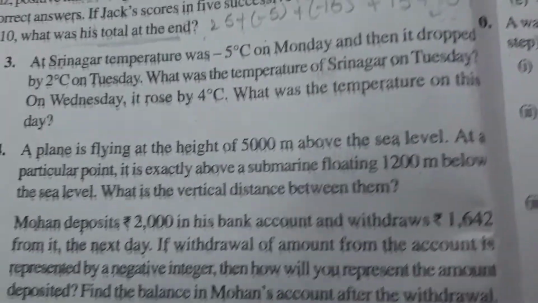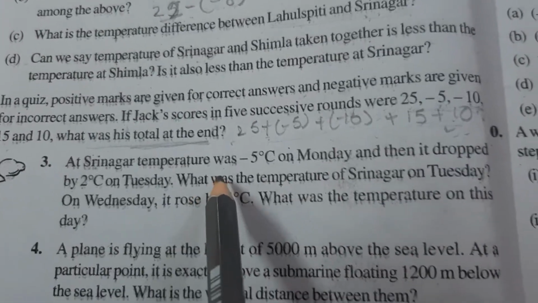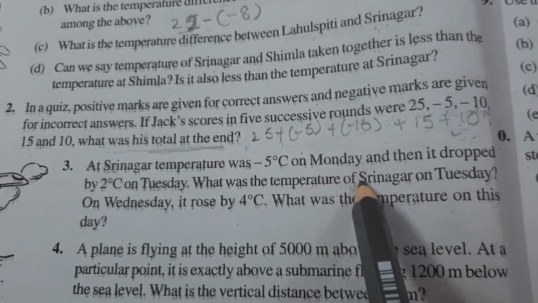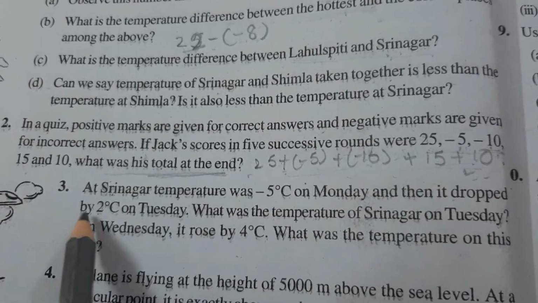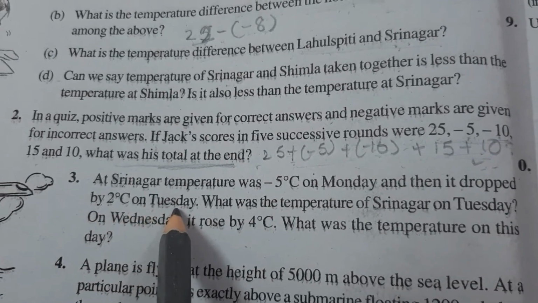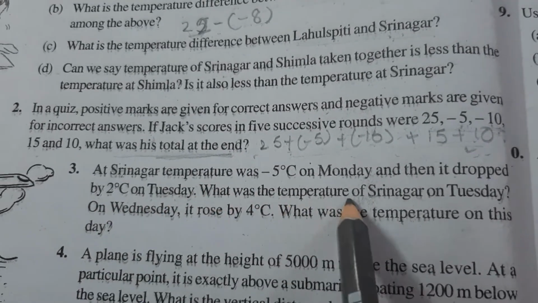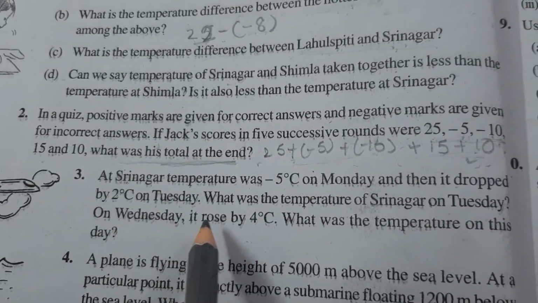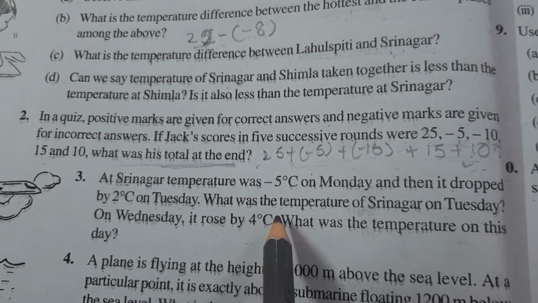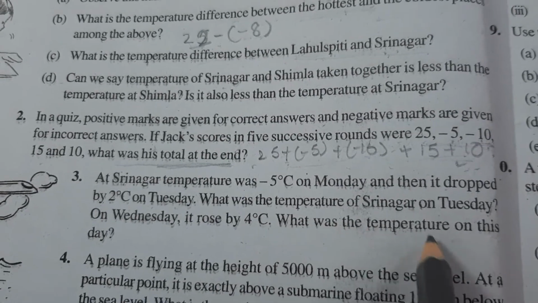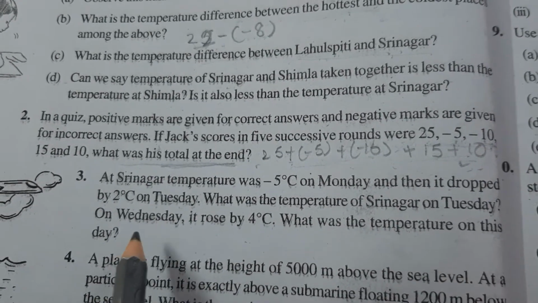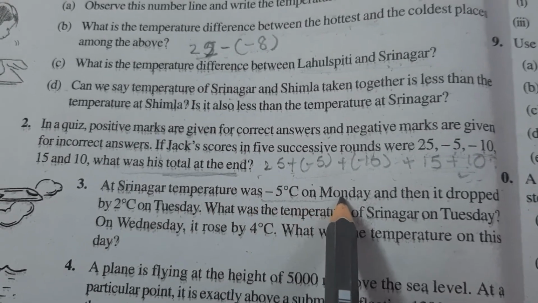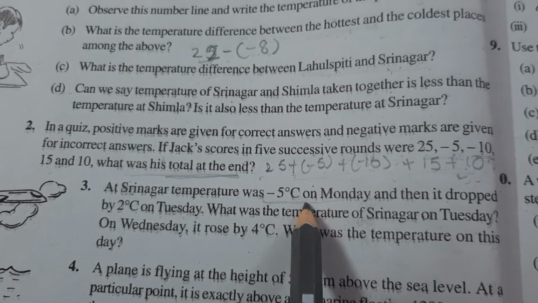So next, at Srinagar the temperature was -5 degrees Celsius on Monday, and then it dropped by 2 degrees Celsius on Tuesday. What was the temperature of Srinagar on Tuesday? On Wednesday, it rose by 4 degrees Celsius. What was the temperature on this day? So first the temperature is given on Monday, that is -5 degrees Celsius.